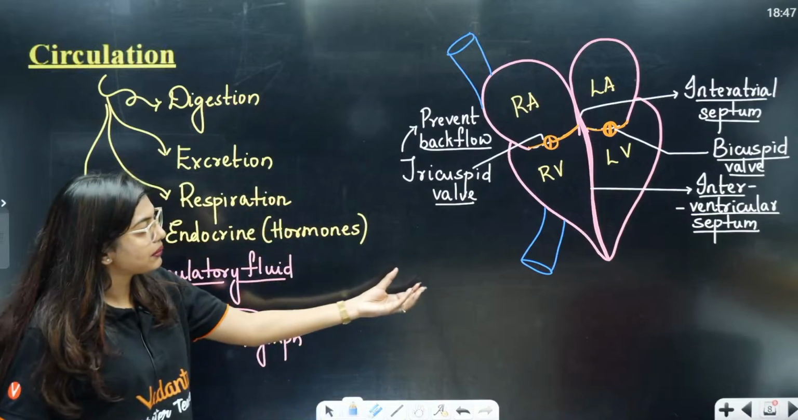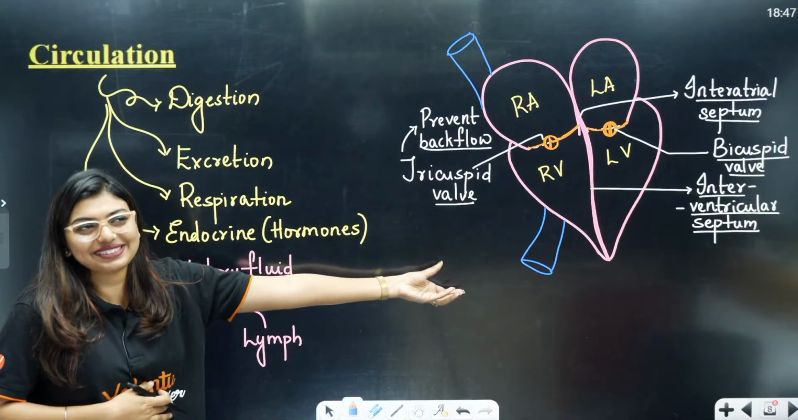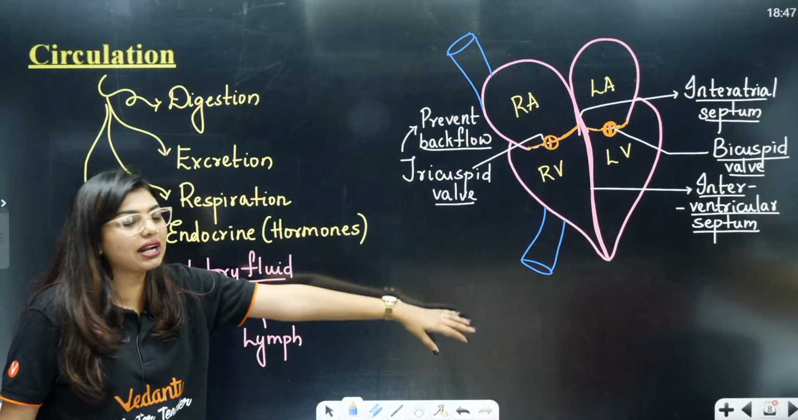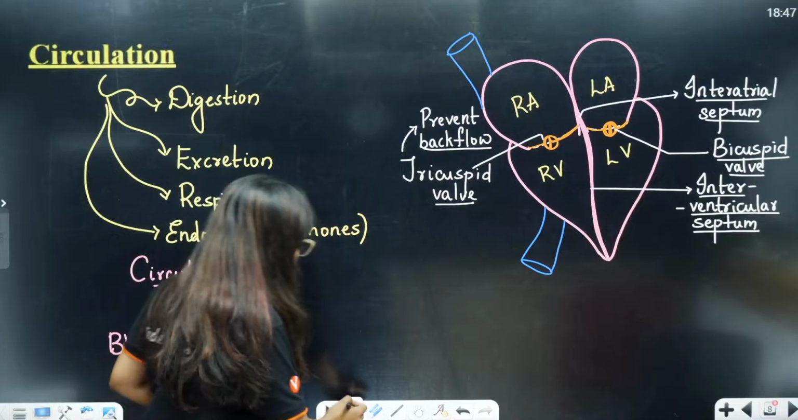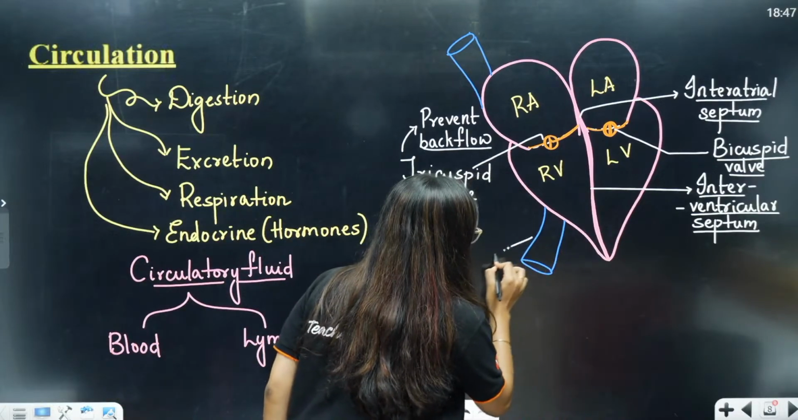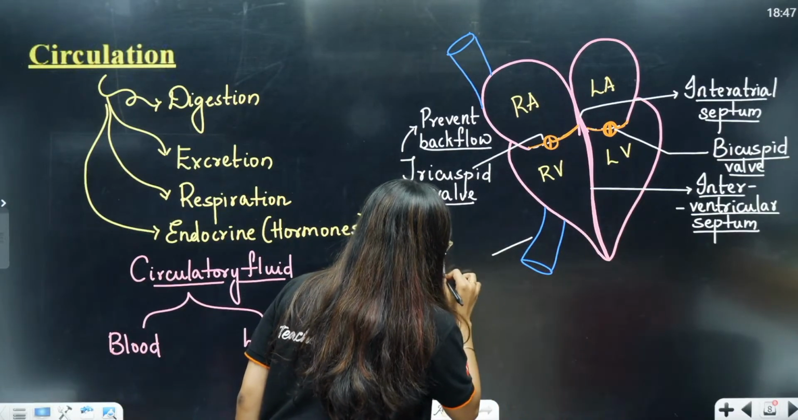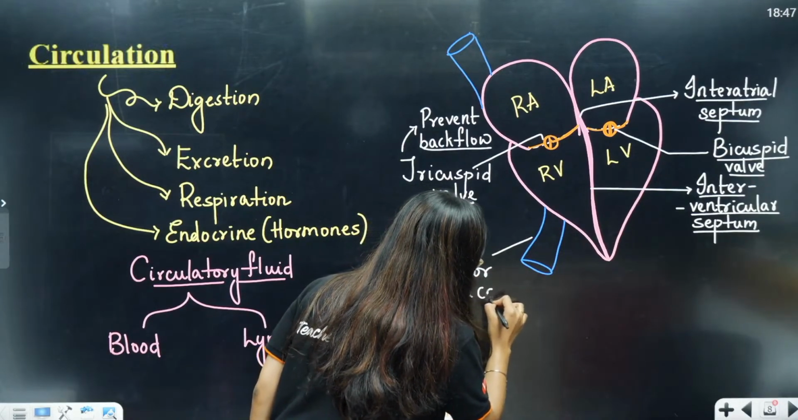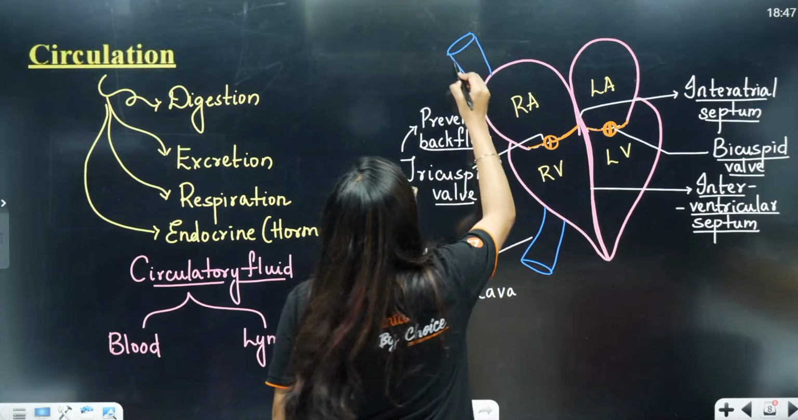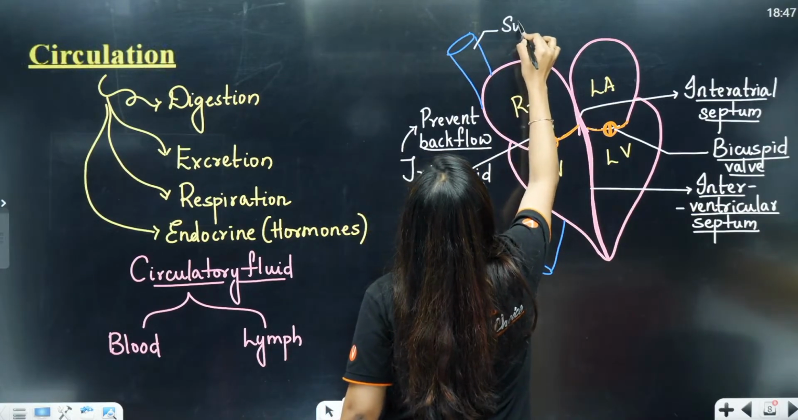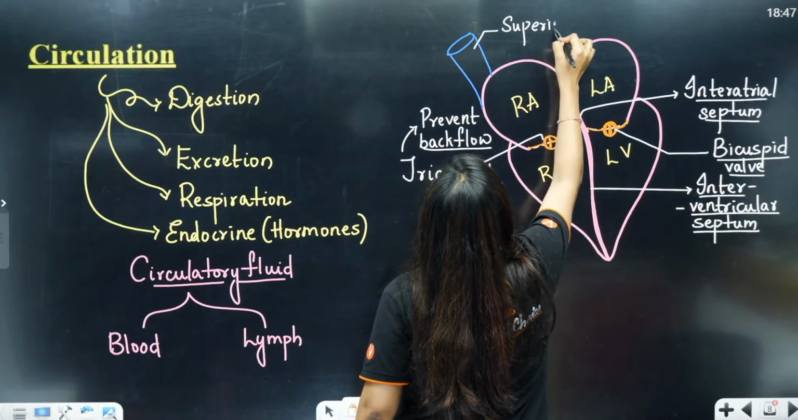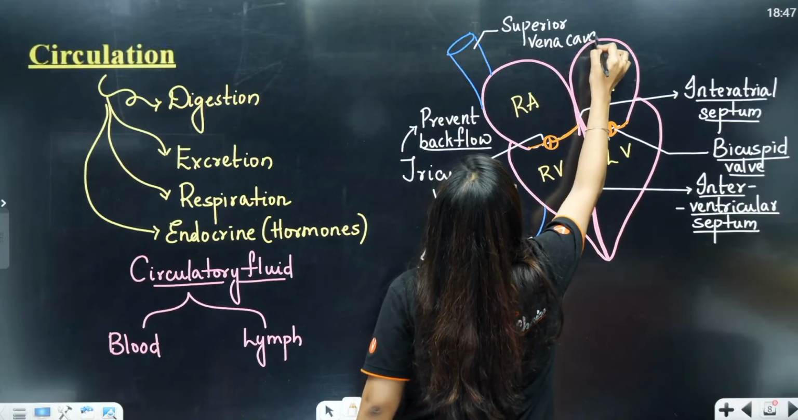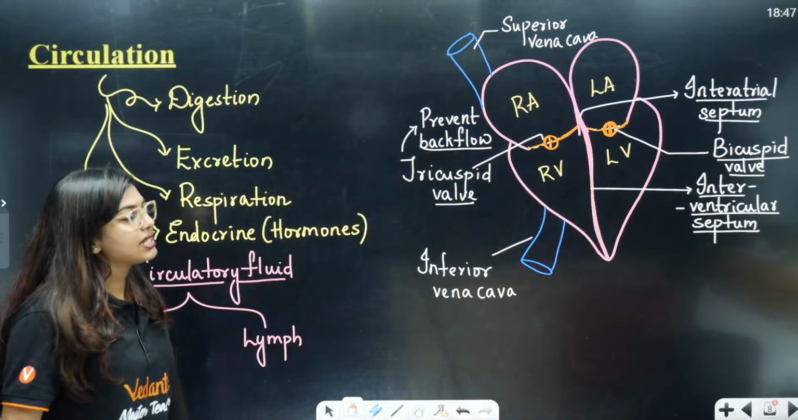From the bottom, to carry all the blood from the lower parts of my body, I have the inferior vena cava. What is this? Inferior vena cava. And from the top, I have what? Superior vena cava. Clear? Is this clear?